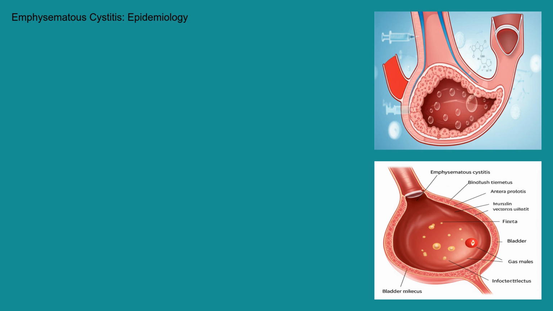Now let's talk about how common this condition is. Emphysematous cystitis is considered a relatively rare urinary tract infection. However, it's more frequently observed in individuals with diabetes, particularly those with poor glycemic control. Due to the growing prevalence of diabetes worldwide and the aging population, the incidence of emphysematous cystitis is potentially increasing. It affects females more often than males.